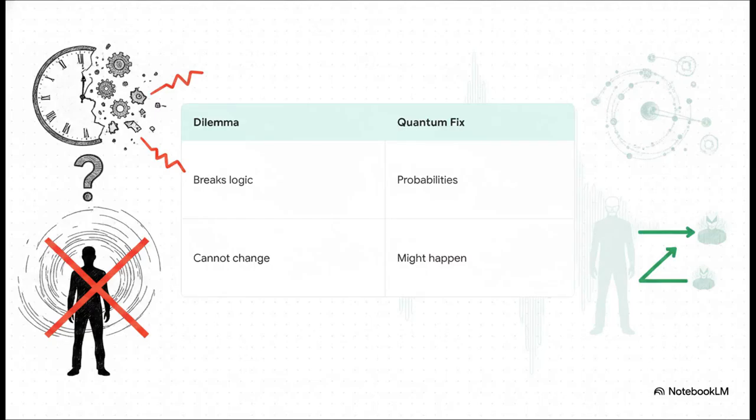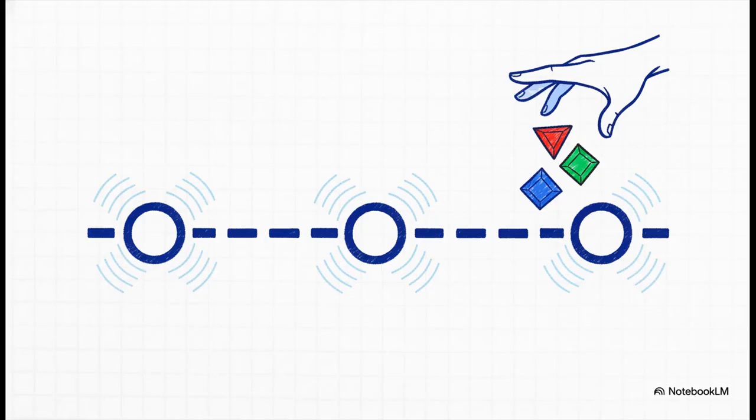Now, what's really interesting about this is how Avengers Endgame actually used real theoretical physics to solve this. While the grandfather paradox completely breaks classical logic because you cannot logically change the past, David Deutsch's quantum fix bypasses the problem by treating macro events just like quantum particles, as probabilities. This means that changing the past only has a probability of happening. You might go back, but probabilistically speaking, the wave function of that event might not allow you to actually alter the timeline. The writers utilize this quantum loophole perfectly.